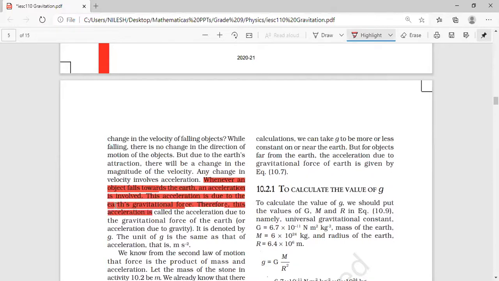Therefore, it is called acceleration due to gravitational force, or acceleration due to gravity. It is denoted by g, and the unit is the same as acceleration, that is meter per second square. So this is a new concept. This acceleration is called acceleration due to gravity, and it will be denoted as g, correct?